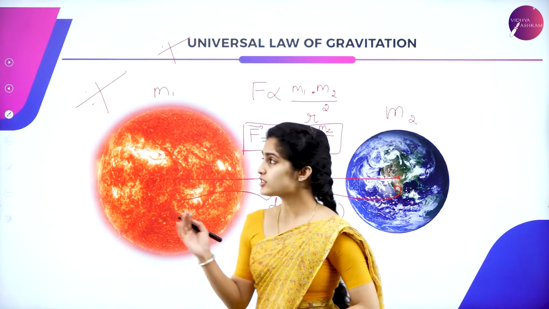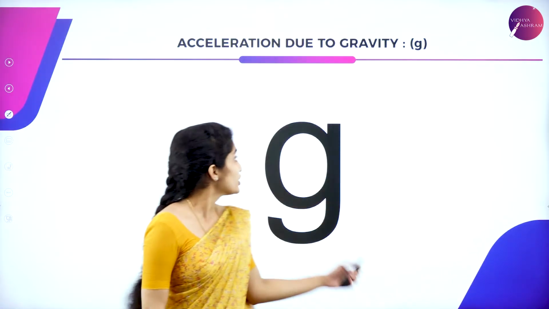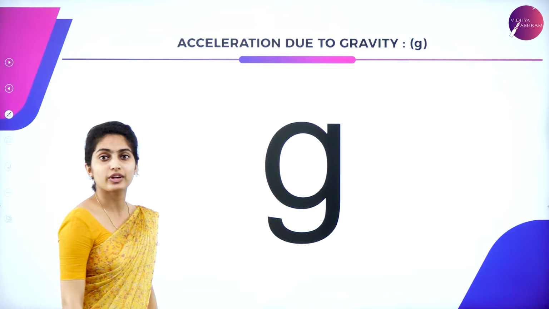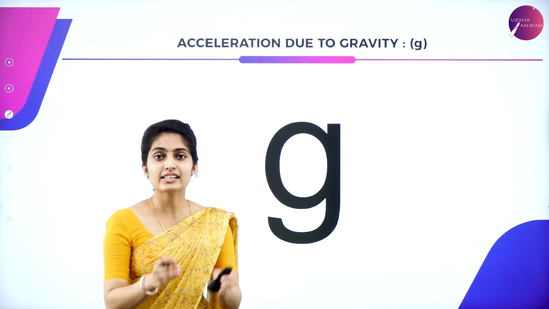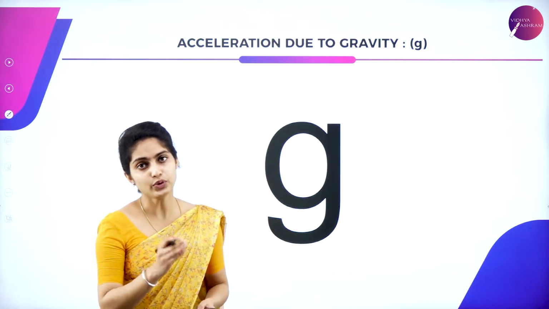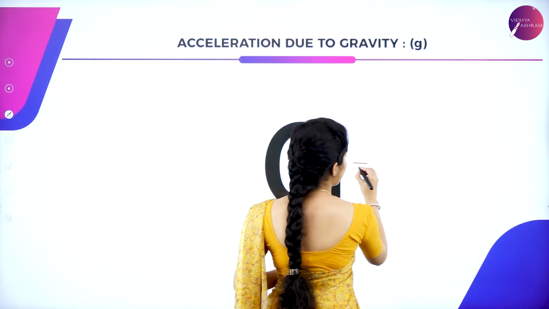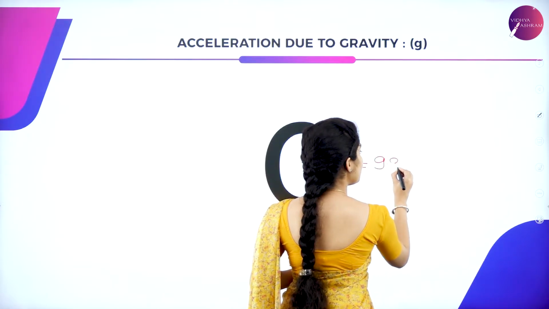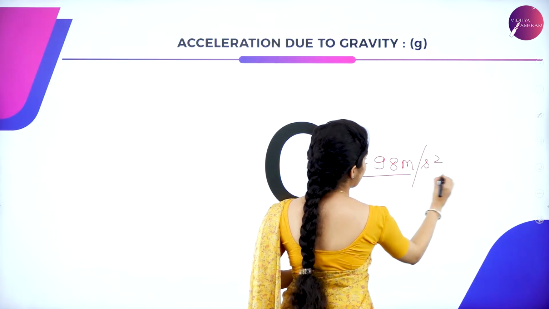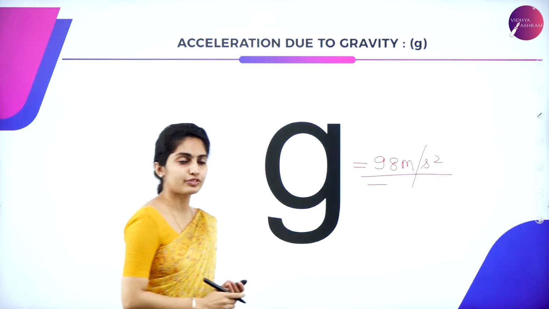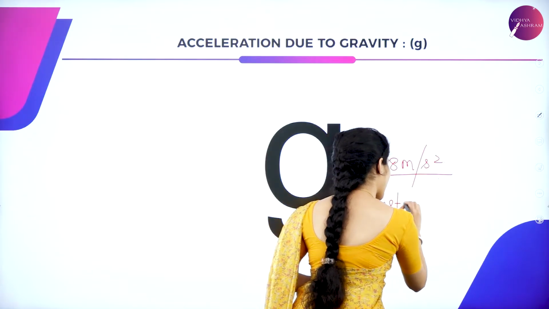Having this, let us go forward to acceleration due to gravity. This acceleration due to gravity is denoted by a small letter g. Acceleration due to gravity is given as 9.8 meter per second square on the surface of the earth, and this is a constant value.